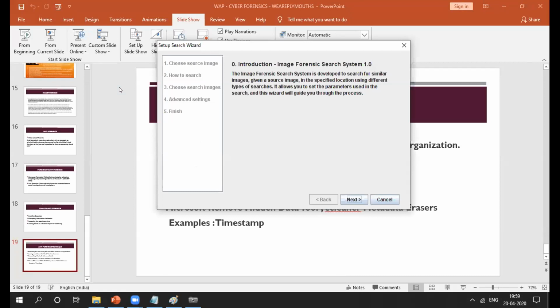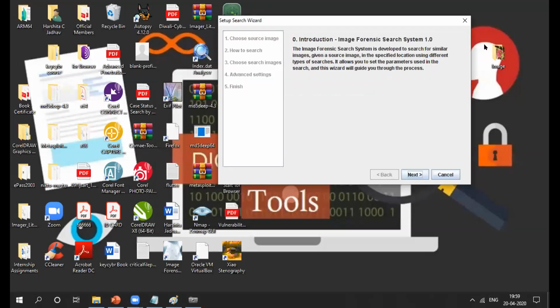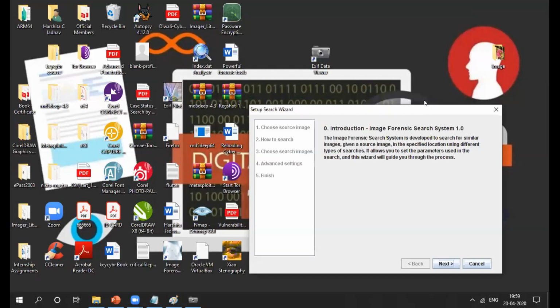In this tool you can compare two images, right? Whenever a crime happens, at the crime scene the investigator or police officer takes lots of pictures. But there are some similarities and some differences in the pictures. So here you can use this tool to compare the images, and you will get the result right here.